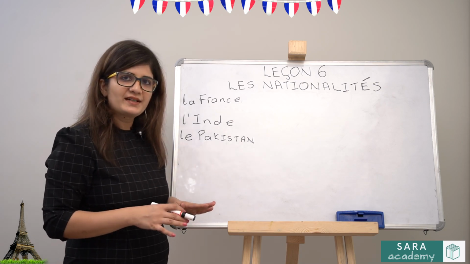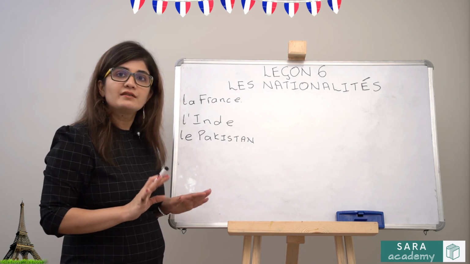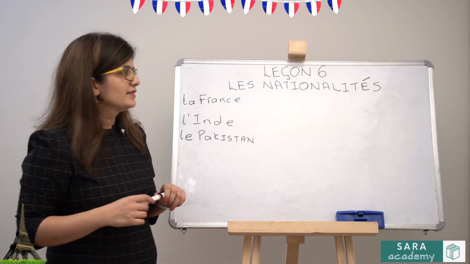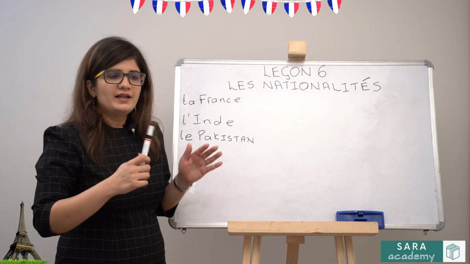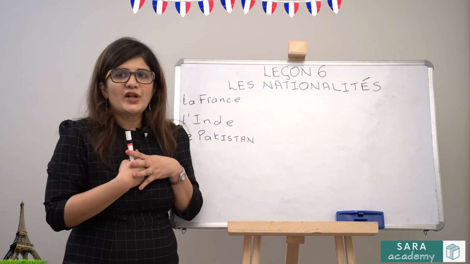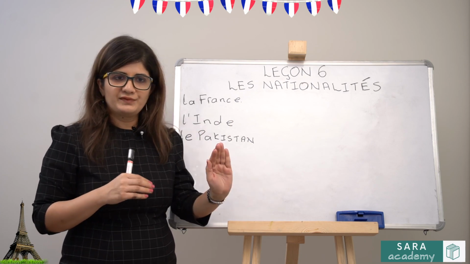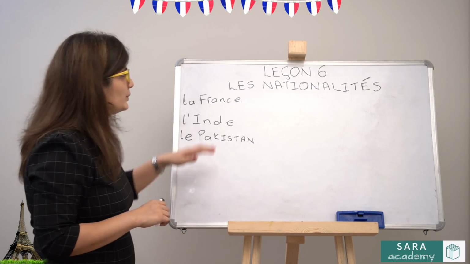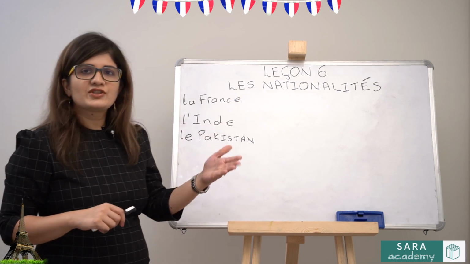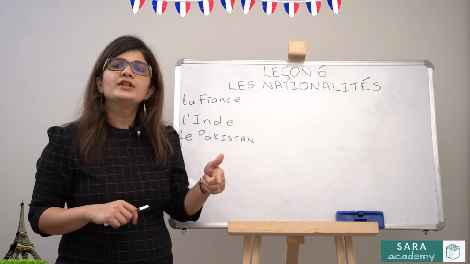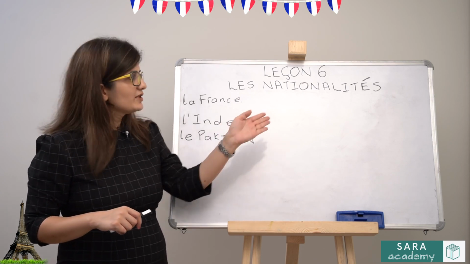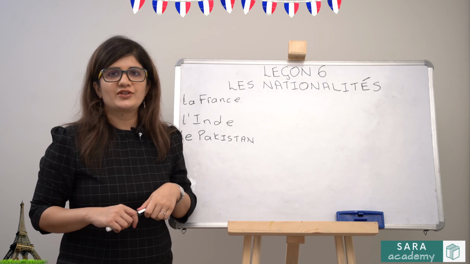There are 4 to 5 exceptions to this rule, which we will study in class 8. Now let us study the nationalities. In French, if it's a male who is saying I am French or I am Indian, it is different, and if it's a female, it is different. For example, we did in adjectives, the adjectives agree with the noun in number and gender. The same logic applies with nationalities, because in a way your nationalities are also your adjectives.